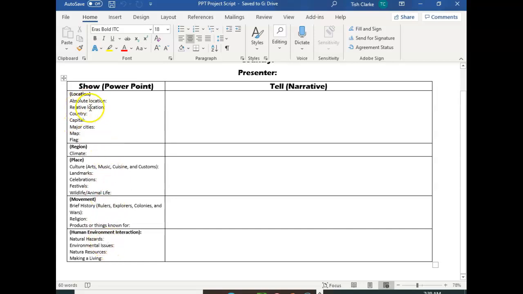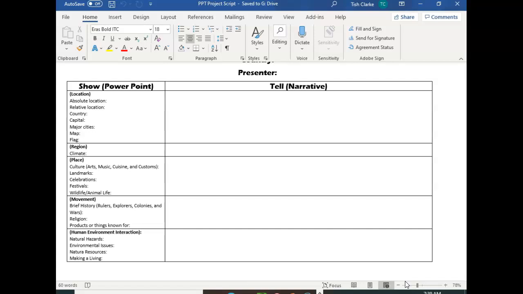So on the left side are some ideas for pictures, and on the right side you would type in what you're going to say. And when you get ready for the presentation, you either could print this page or write it out on index cards to have in front of you while you present your PowerPoint. Please be aware, I do not have a printer in my classroom, so for the in-class kids, I can't print this page. That's why I'm saying you have to submit the page to me as a grade.